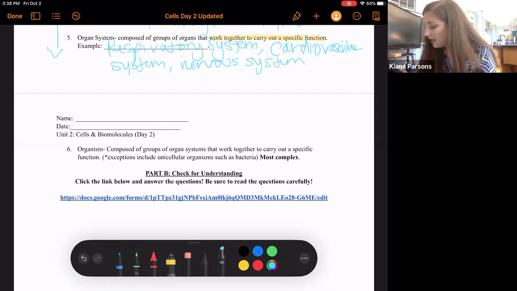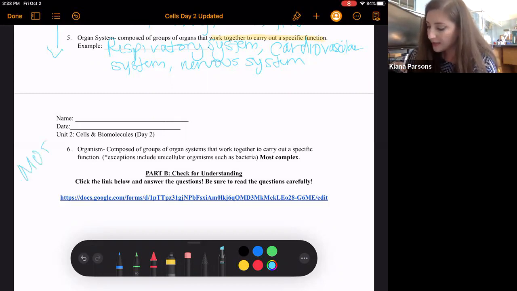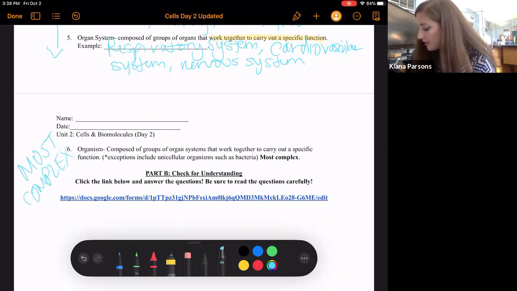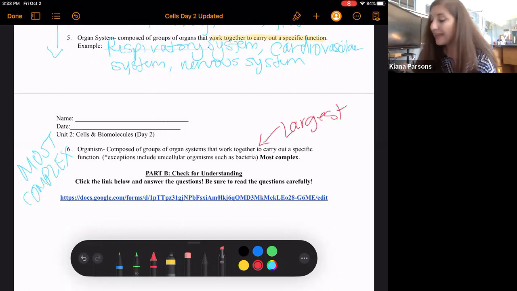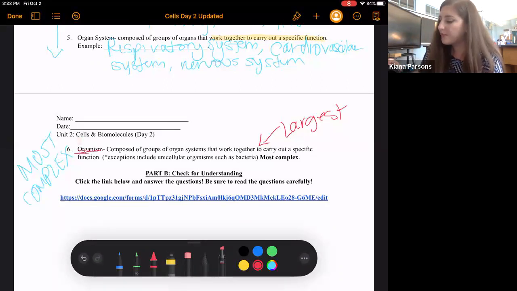And then last but most, right? Not least, but now most complex or largest is the organism, composed of groups of organ systems that work together to carry out a specific function.